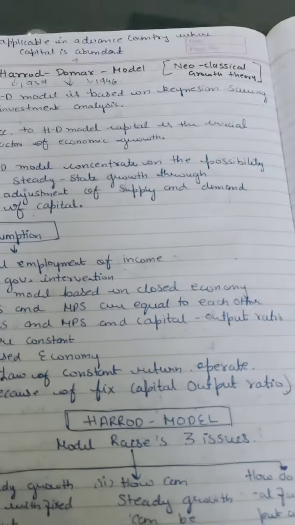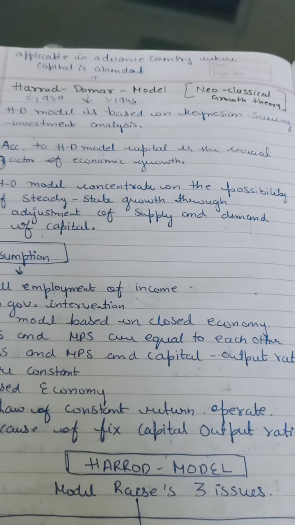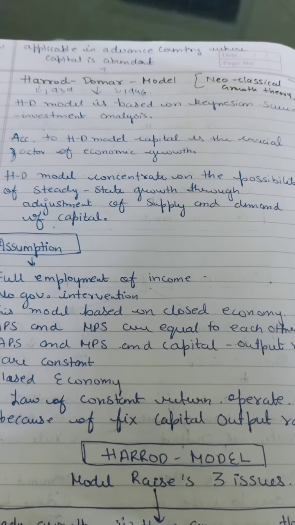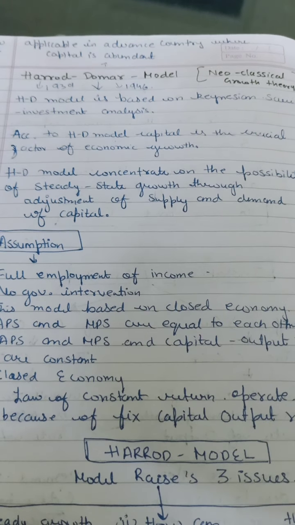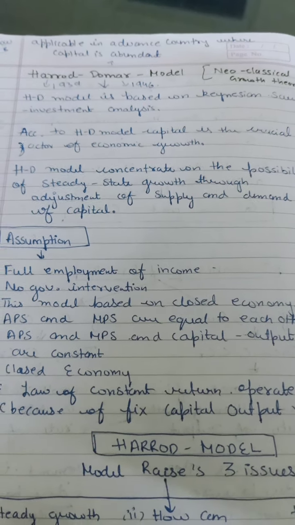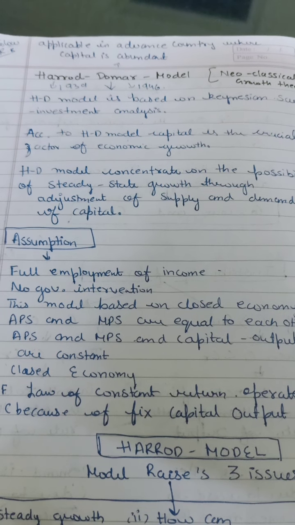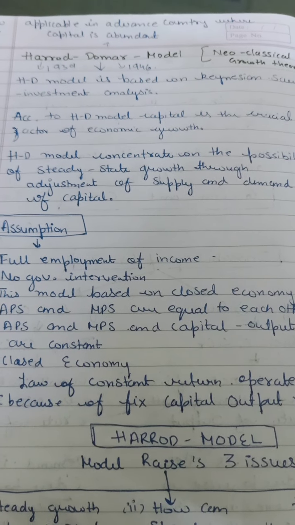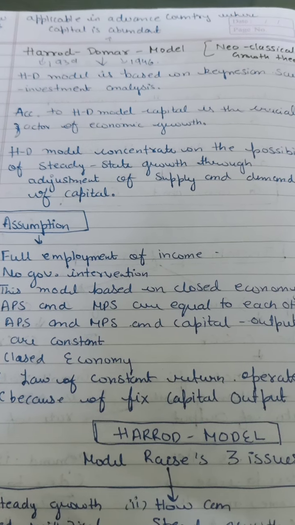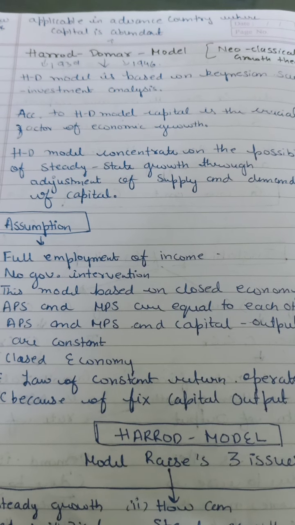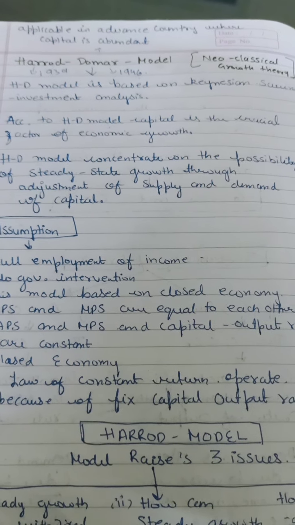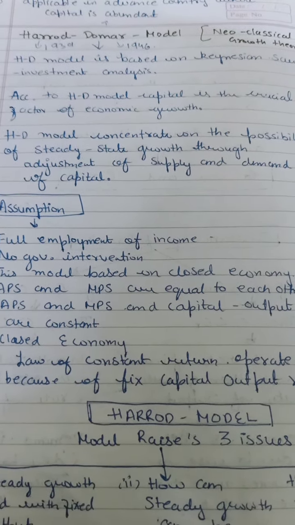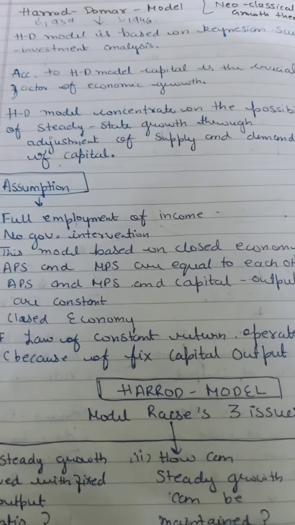The Harrod model concentrates on the possibility of steady-state growth through adjustment of the supply and demand of capital. To reach the steady growth rate, or equilibrium state, the adjustment between supply and demand of capital is very crucial. The Harrod-Domar model is basically an exogenous growth model. New classical growth theories are under the exogenous growth theories, which explain that growth is determined by external factors, not only internal ones, like technical progress.